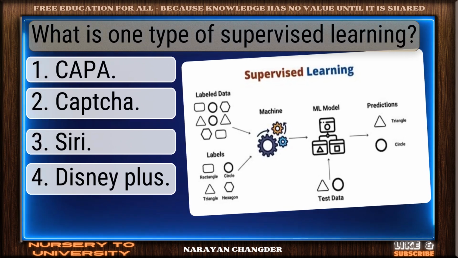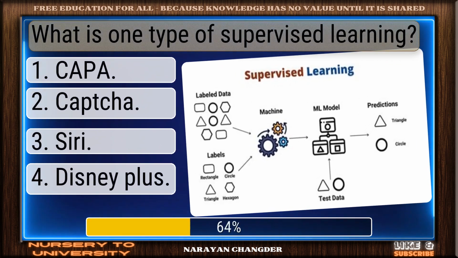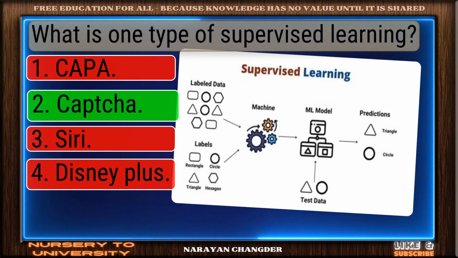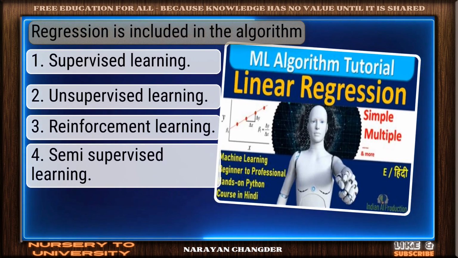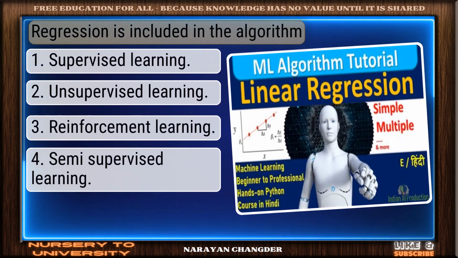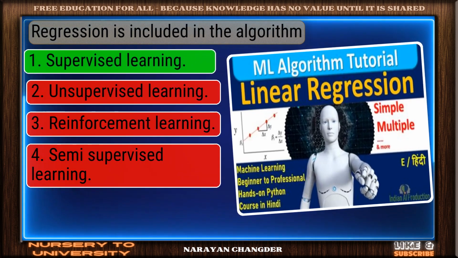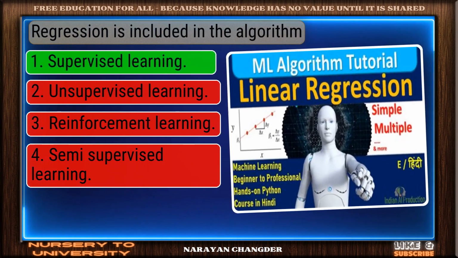Question number 19. What is one type of supervised learning? Right choice. Capture is the best answer. Question number 20. Regression is included in the algorithm. Nice selection. Supervised learning is the correct and valid answer.